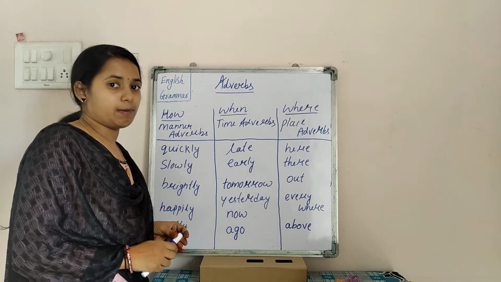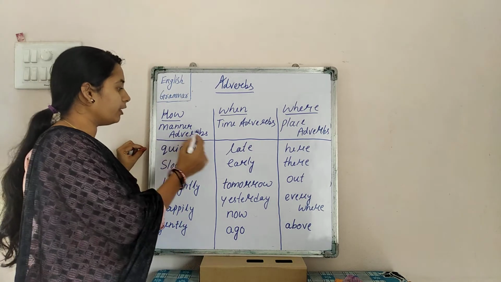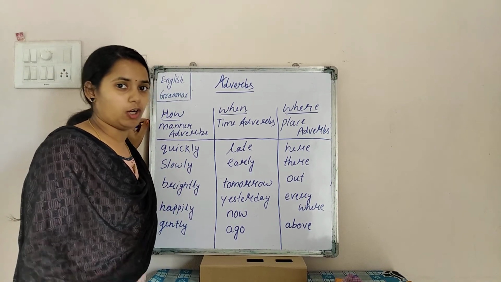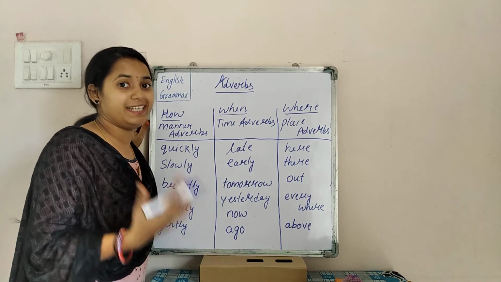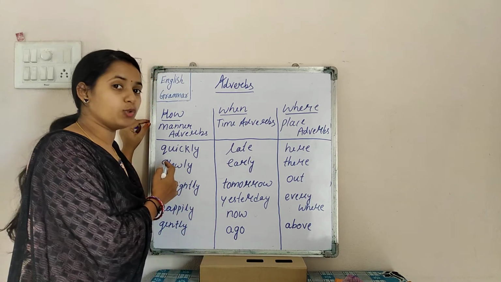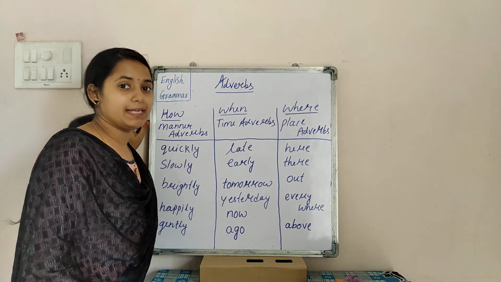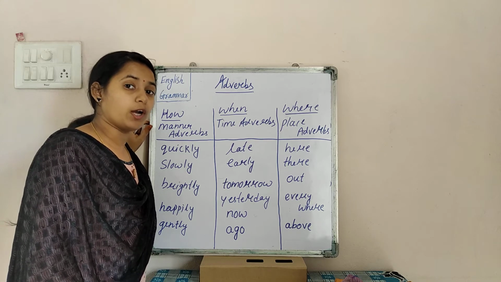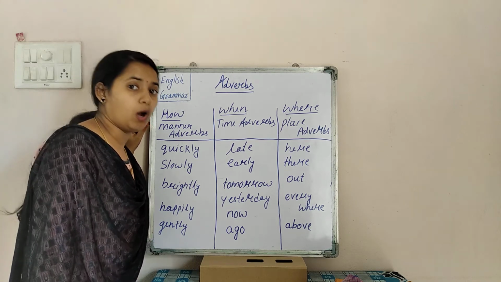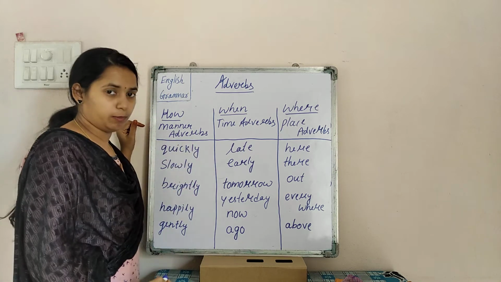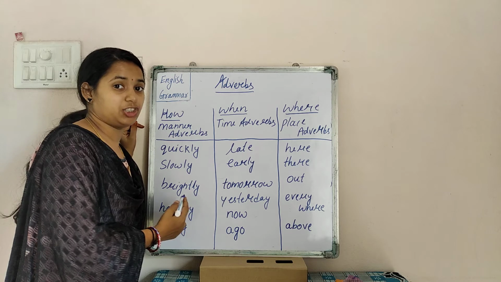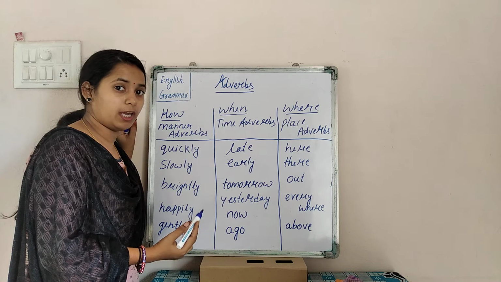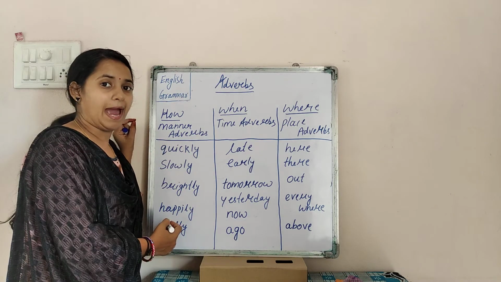Okay. So let's go for some of the examples. Manner adverbs. So we can say quickly. If I say that she is eating quickly. So how is she eating? She is eating quickly. So it is the answer to how. Slowly. Ram is walking slowly. How is Ram walking? Ram is walking slowly. The answer to the word how is called manner adverbs. Similarly, brightly. The sun shines brightly. How does the sun shine? The sun shines brightly. The answer to how is called manner adverbs.